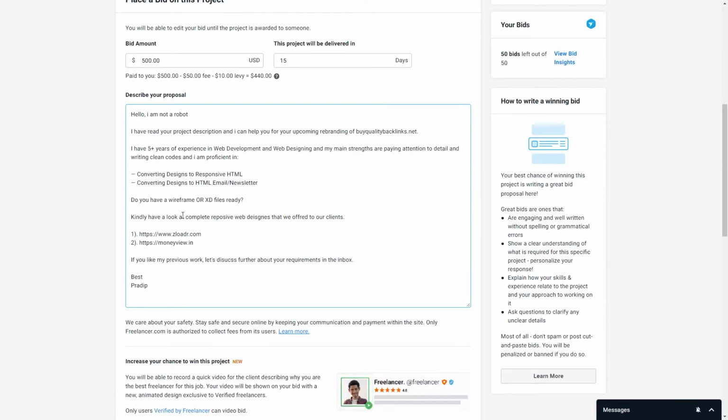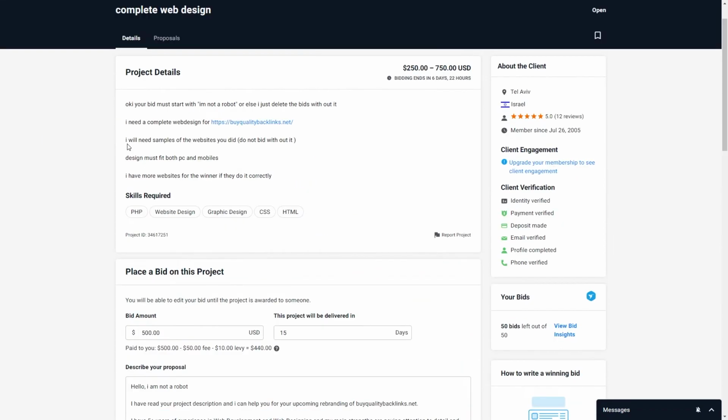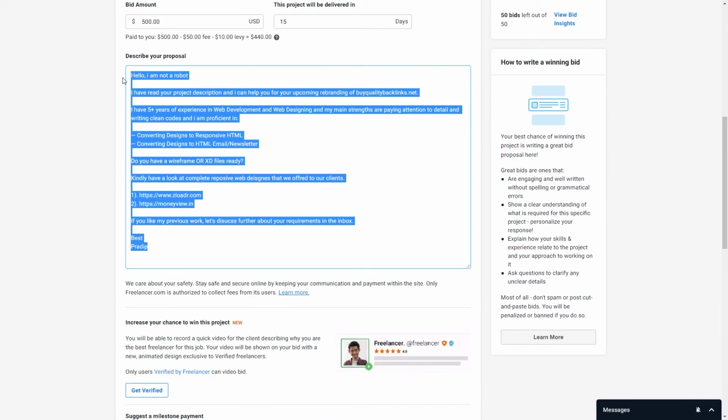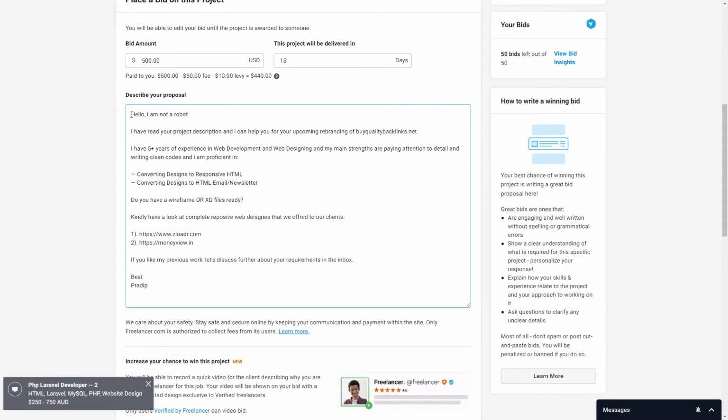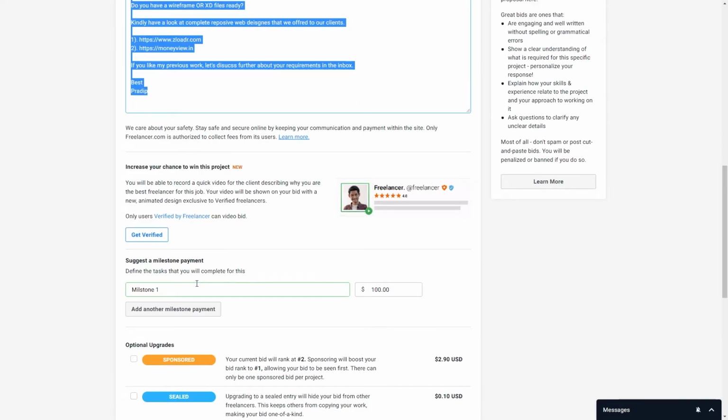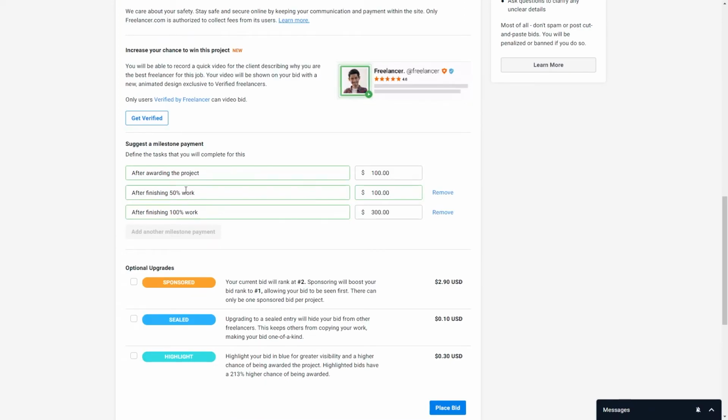So guys, it's not always necessary to mention so many things inside your proposal. You just need to mention some important things and the things that the client has asked for in his requirement. It's always a good idea to make our proposal short, simple and understandable. After finishing your proposal description, it's time to mention your milestone. Here I have divided the milestone into 3 steps, but if you are comfortable reducing or increasing the amount, you can do it according to your preferences.